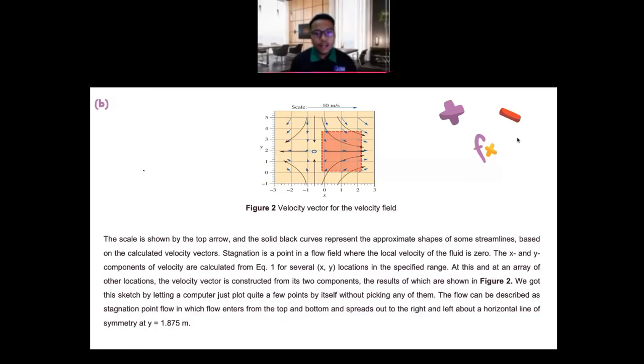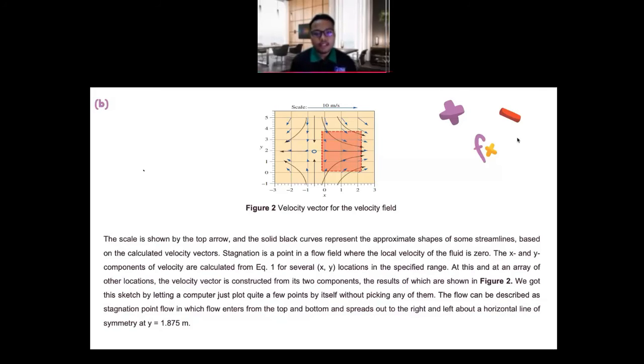The x and y components of the velocity are calculated from equation 1 for several x, y locations in the specified range. We can substitute the x, y location in equation 1, and at an array of other locations, the velocity vector is constructed from its two components, the result of which is shown in figure 2.